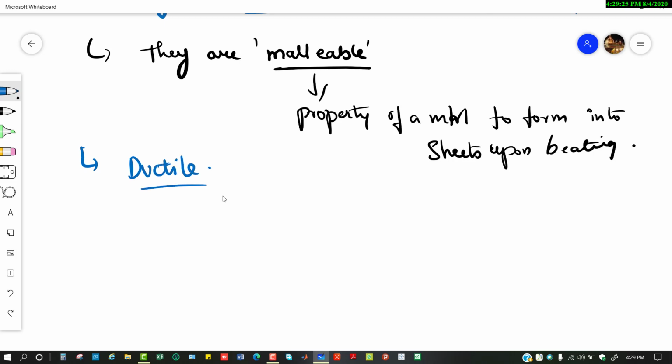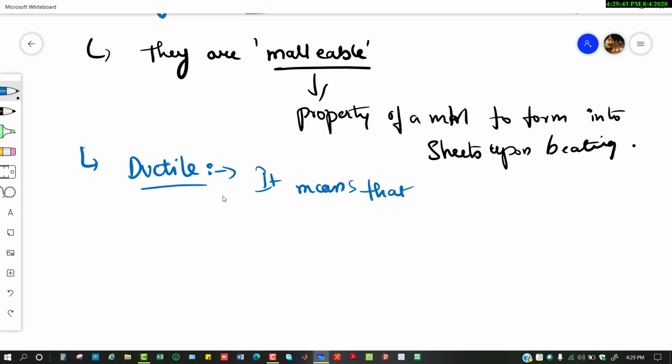Ductile means that if a metal or material is ductile in nature, it can be molded into thin wires.